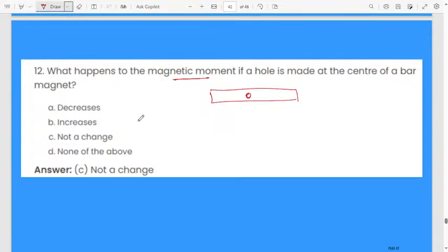The magnetic moment will not change, because you are making a hole at the center of the bar magnet. The magnetic property is almost maximum at the poles. You are not damaging the poles, you are not influencing anything. You are simply making a hole at the center of the bar magnet. So there is no change in the magnetic moment.